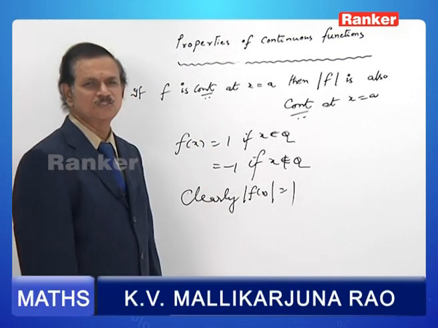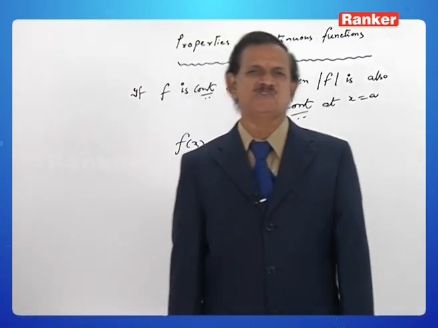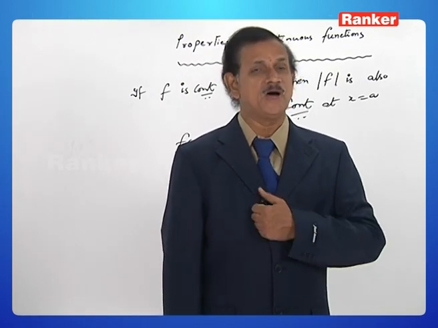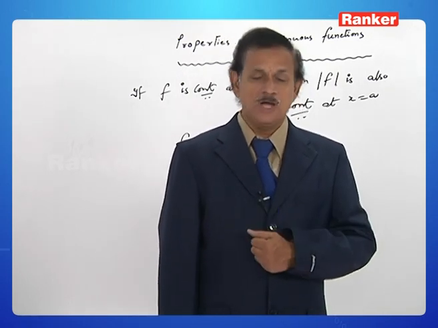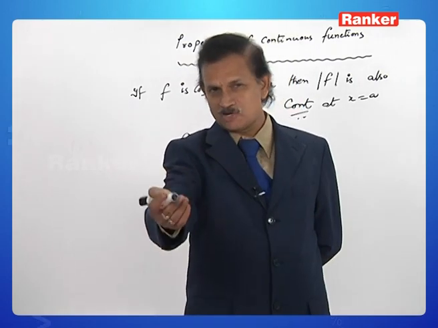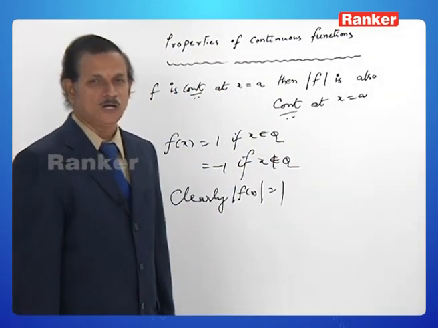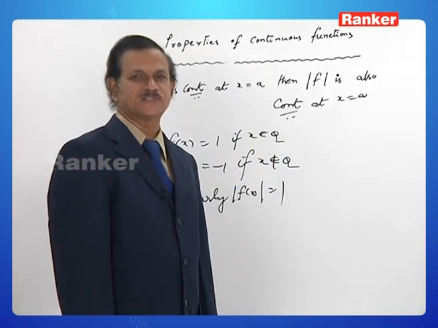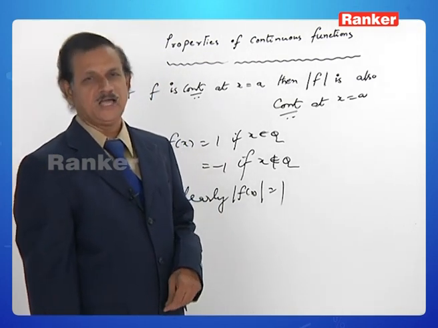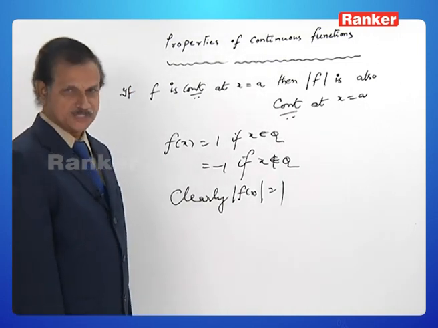Not only like this, you can have as many examples as you want. The signum function, f of x equal to 1 if x is greater than 0, f of x equal to minus 1 if x is less than 0, and f of x equal to 0 if x is equal to 0, is also an example to say that mod f of x is continuous but f is not continuous. Isn't it? Like this, we make use of this property. Next property.